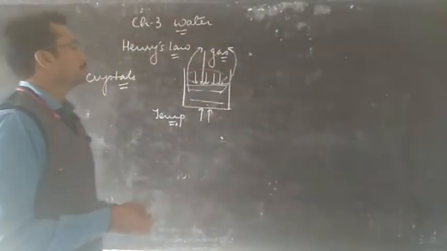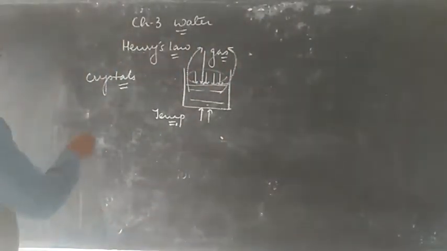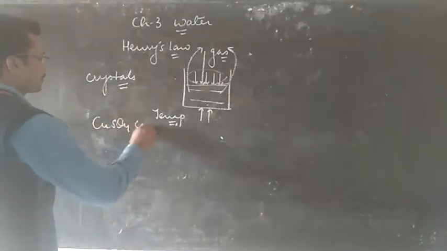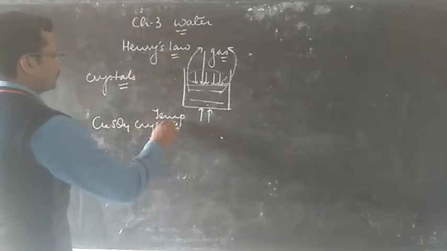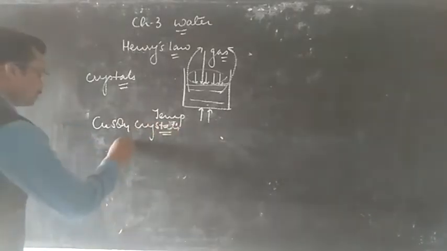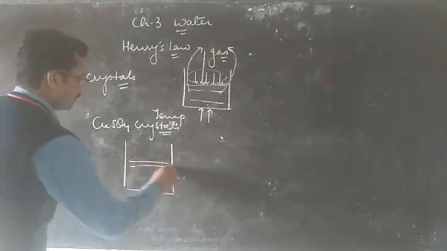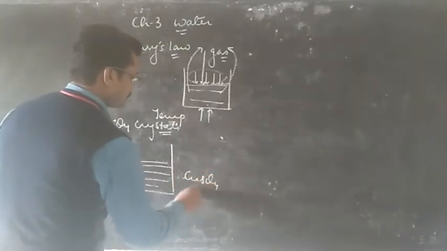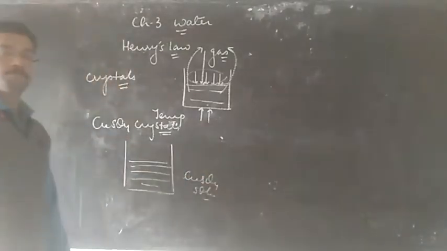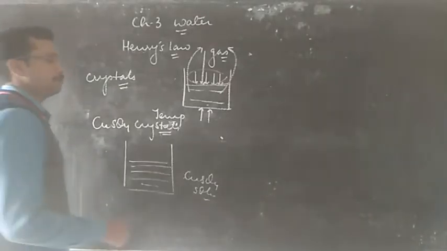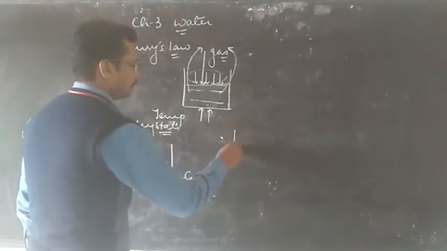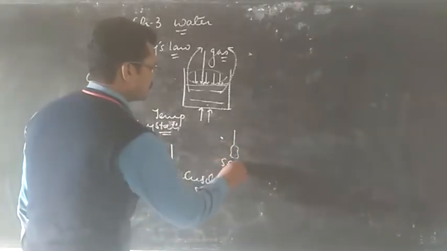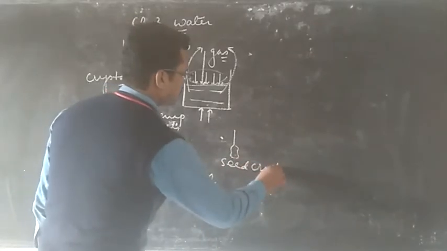Next we have obtaining large-size copper sulfate crystals. How can we do it? For this we require a hot saturated solution of copper sulfate. And for this you have to take small crystals of copper sulfate, which is called a seed crystal. This is called a seed crystal.